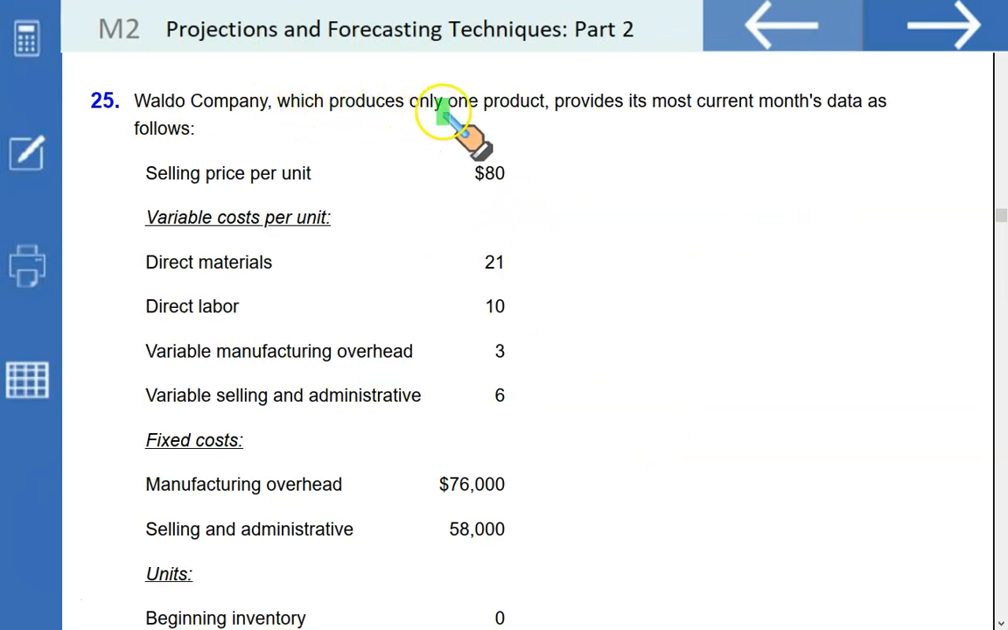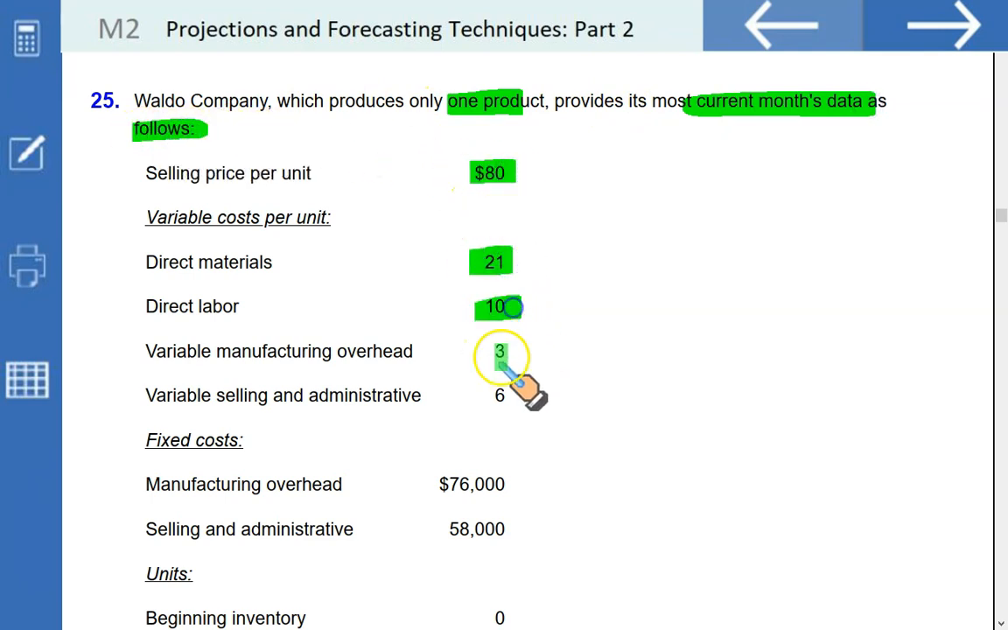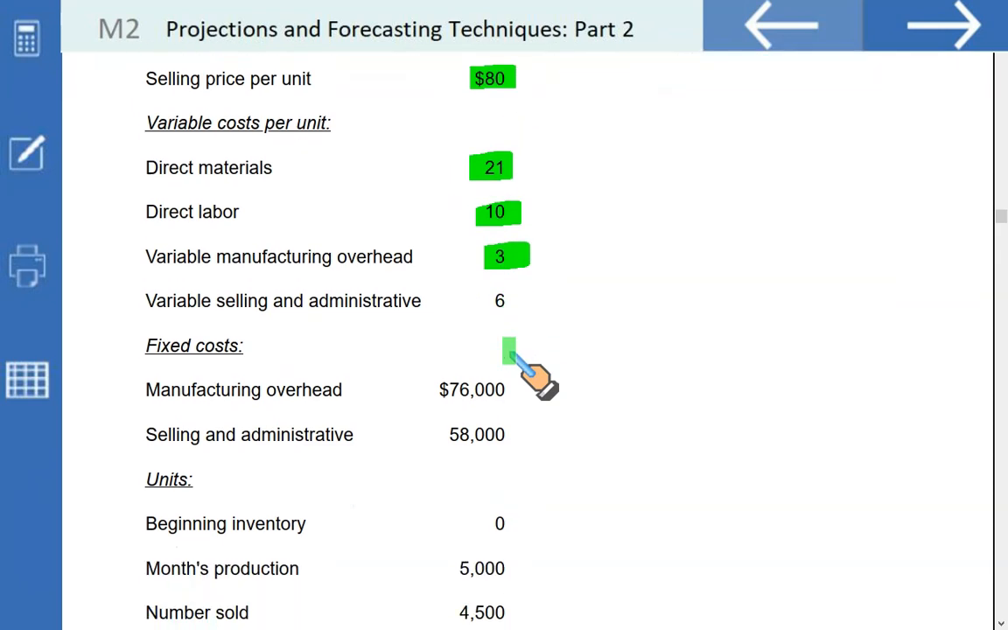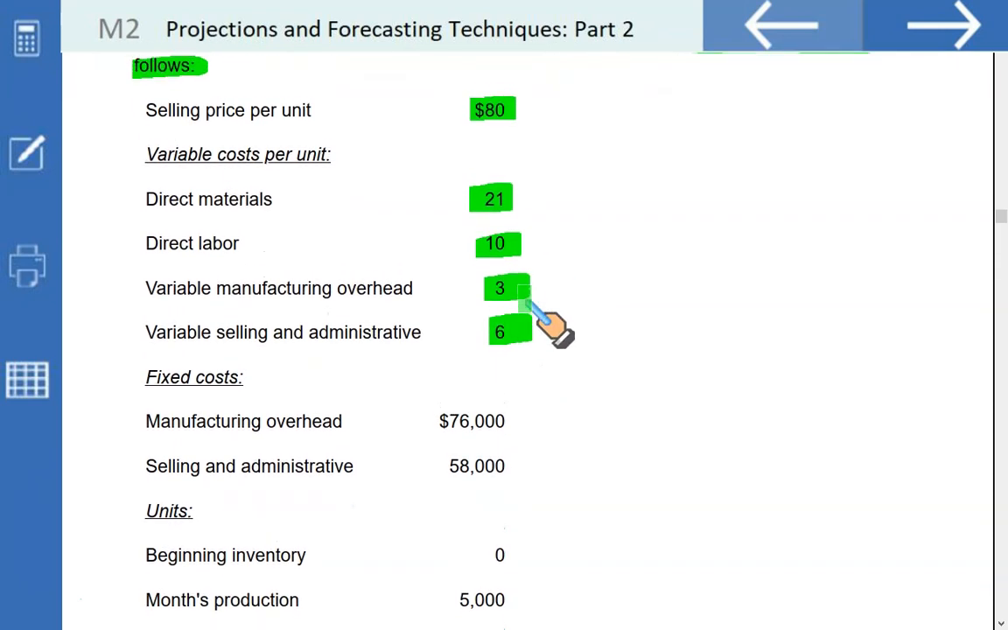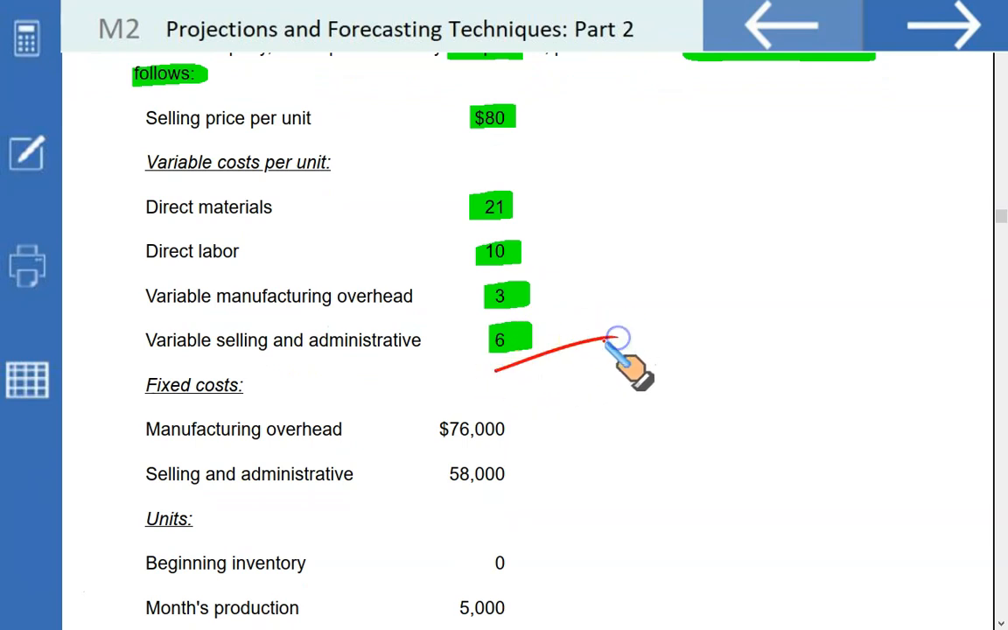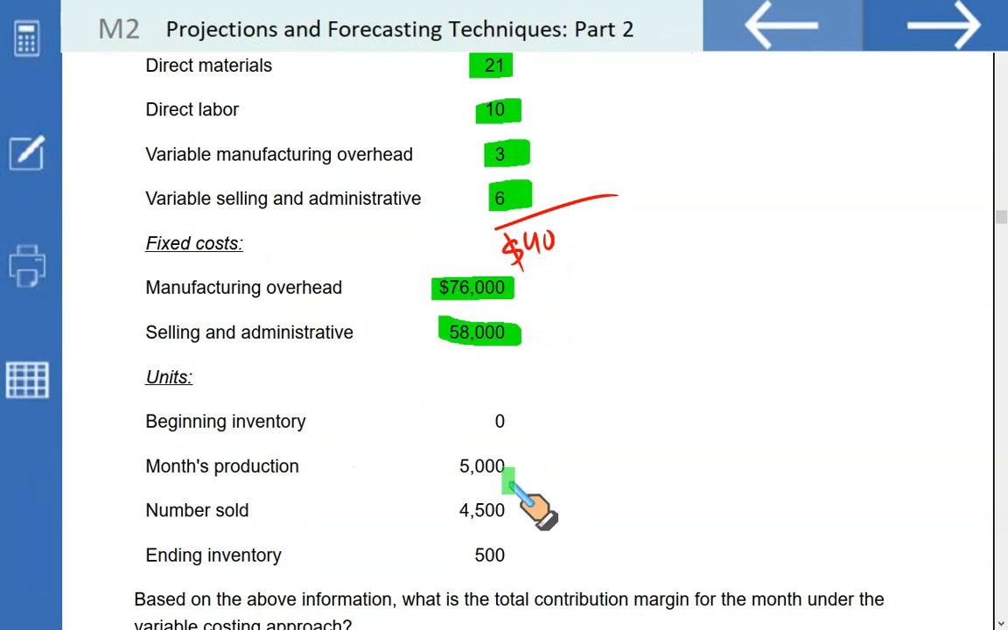Waldo Company, which produces only one product, provides its most current month's data as follows: selling price, direct material, direct labor, variable manufacturing cost, variable selling cost. If you just do the computation up to this point, it's going to be 80, the selling price, less 21, 10, 3 and 6 gives you a contribution of $40 per unit. Then we have been given the fixed cost, fixed manufacturing, fixed selling and admin, beginning inventory nil, production 5,000, numbers sold 4,500, ending 500. Makes sense.